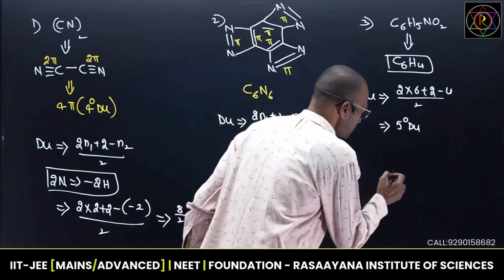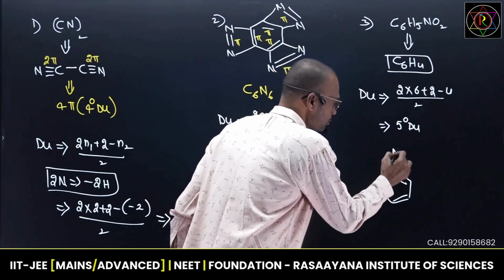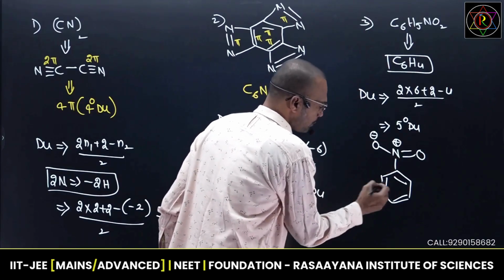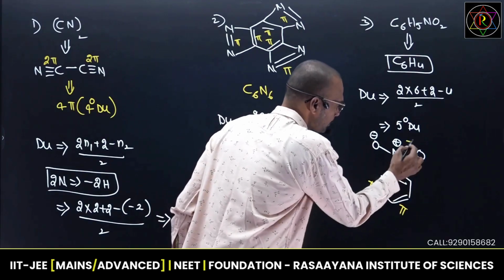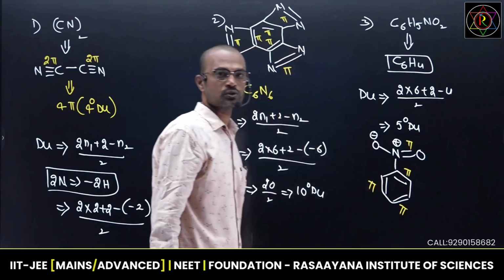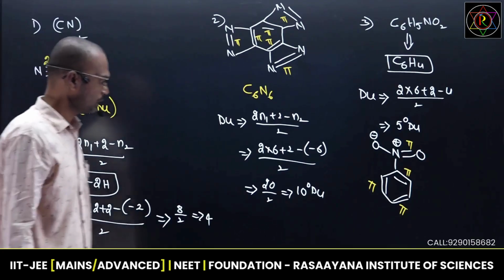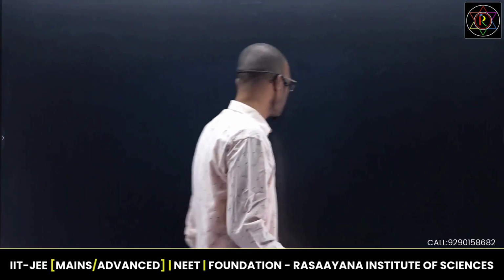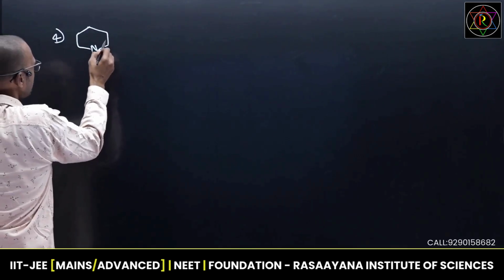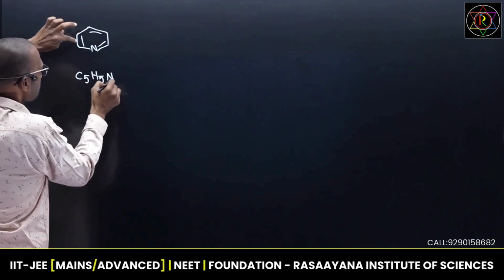See nitrobenzene, I can write 6 carbons here. Double bond, double bond, double bond. And here this is nitrogen. Here double bond O, here O minus, and this is plus. One ring, 3 pi bonds. Here pi bond, pi bond, pi bond, here pi bond. 4 pi bonds, 1 ring means fifth degree of unsaturation. So that is the way to calculate the degree of unsaturation in a given molecule. I will show one more example, just listen. Suppose I take pyridine. In this, 5 carbons are present, 5 hydrogens are present, 1 nitrogen is present, right?